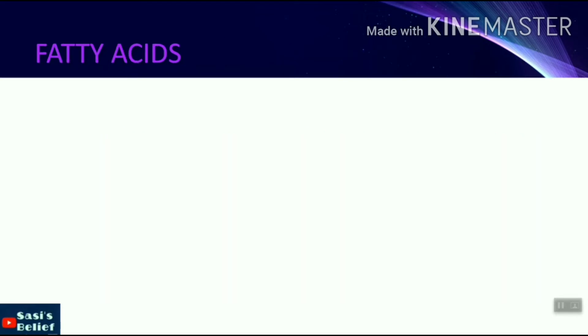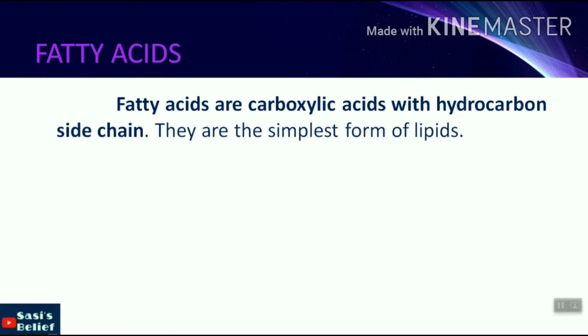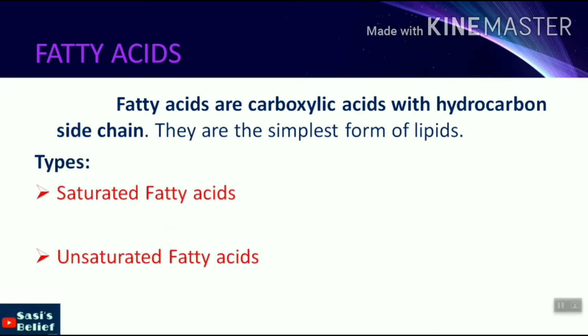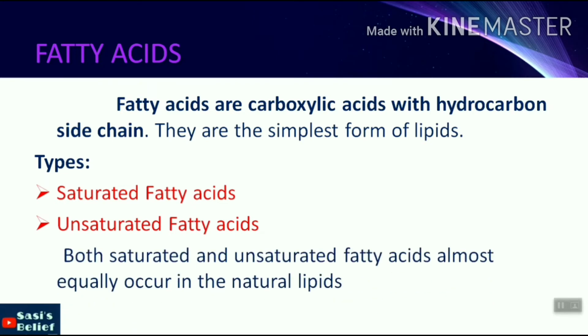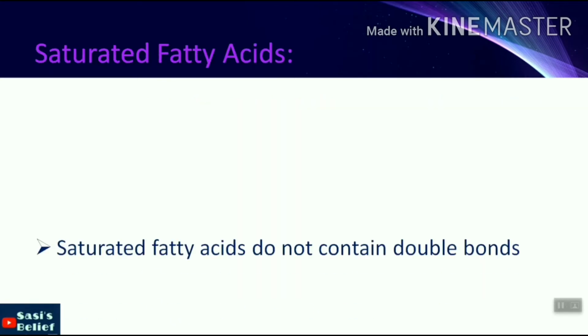Now we'll see what fatty acids are. Fatty acids are carboxylic acids with a hydrocarbon chain. They are the simplest form of lipids. On the basis of the hydrocarbon side chain, fatty acids are divided into two main types. The first one is saturated fat, the second one is unsaturated fat. Both saturated and unsaturated fatty acids occur almost equally in natural lipids.